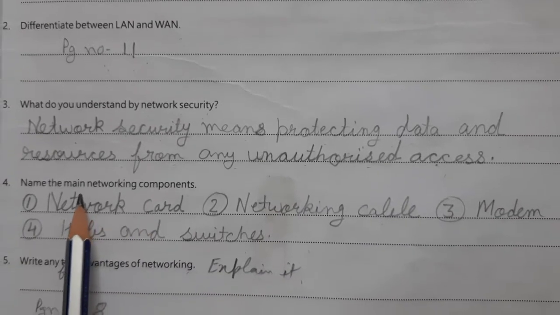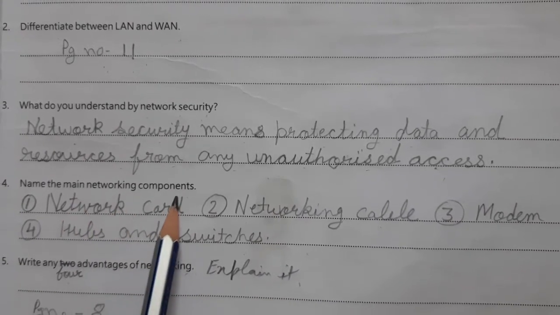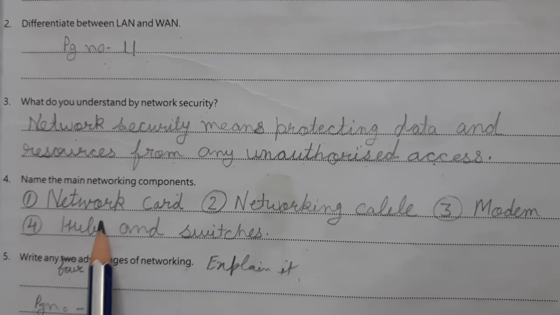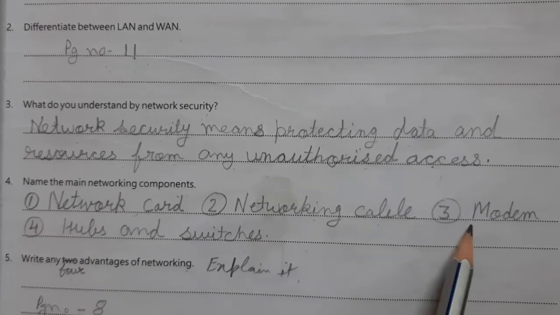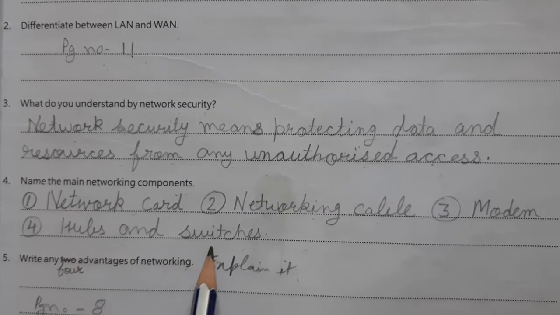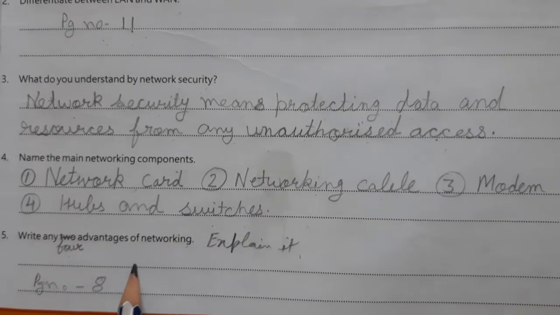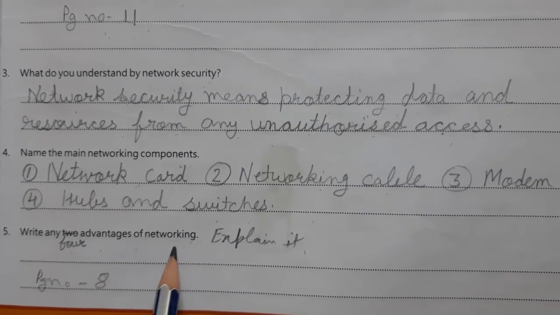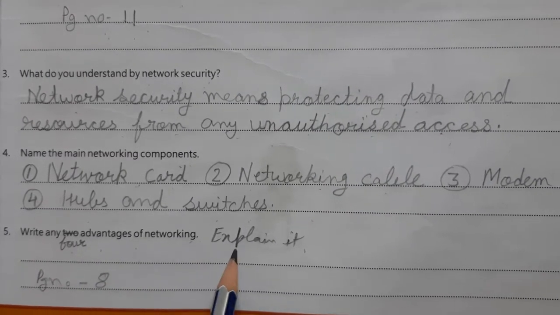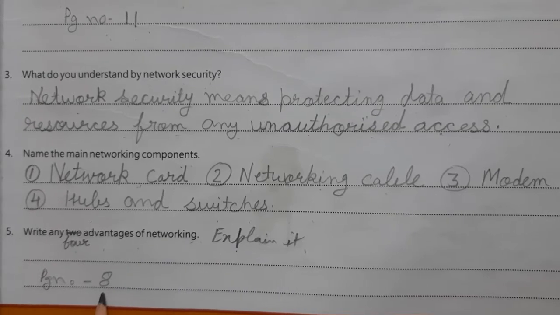Now move on to question number 4. Name the main networking components. So components are, first is network card, second networking cable, third is modem, fourth is hubs and switches. Now question number 5. Write any four advantages of networking and explain them. So this is on page number 8.